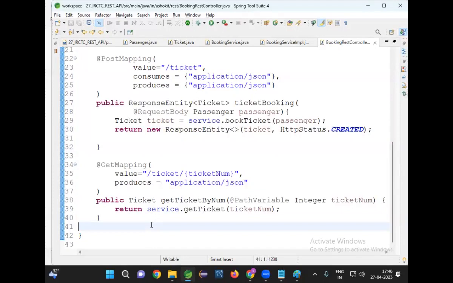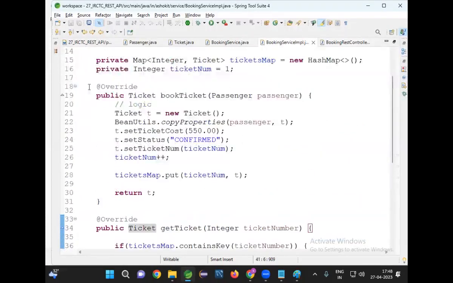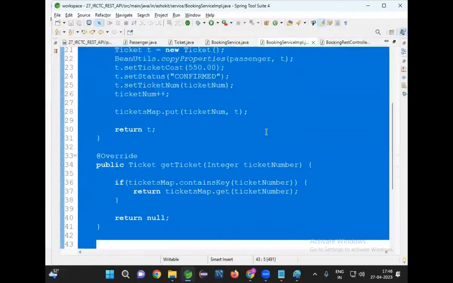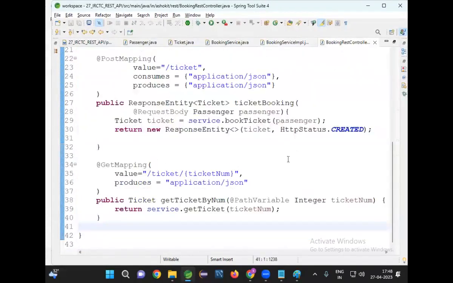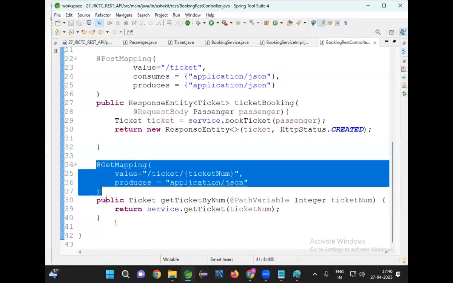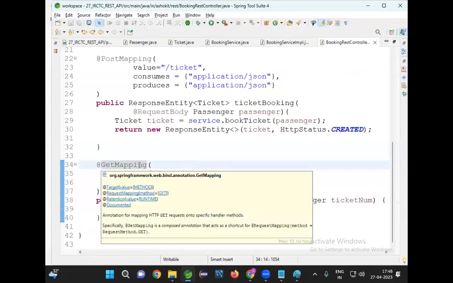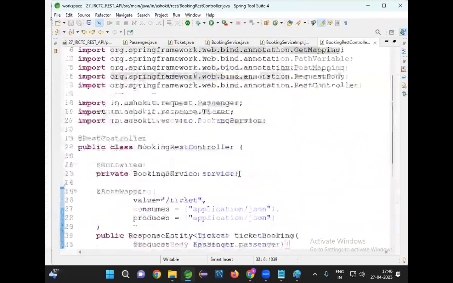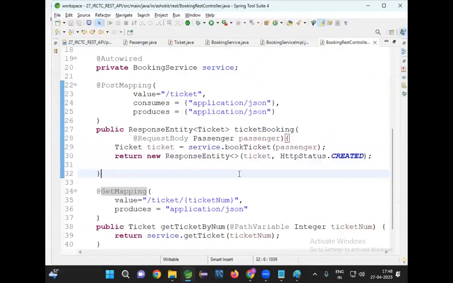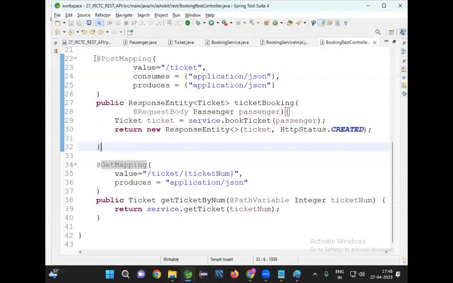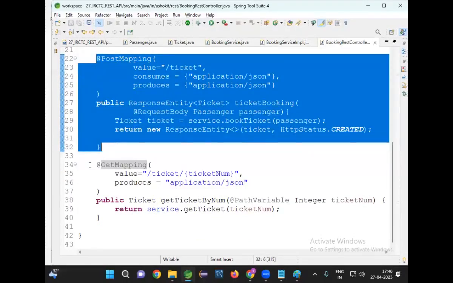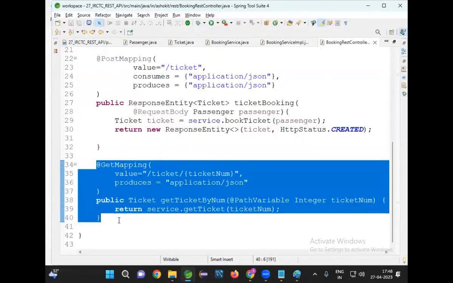In normal Java classes, in the service IMPL, we will say two methods are available. But when it comes to the REST API, we will not say that as a method. We will say that as an operation. In my REST controller, in my REST API, there are two operations available. One is used to book the ticket. Another one is used to get the ticket. Are you guys clear with this?